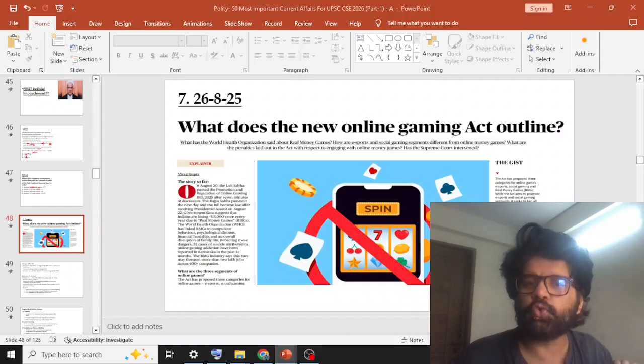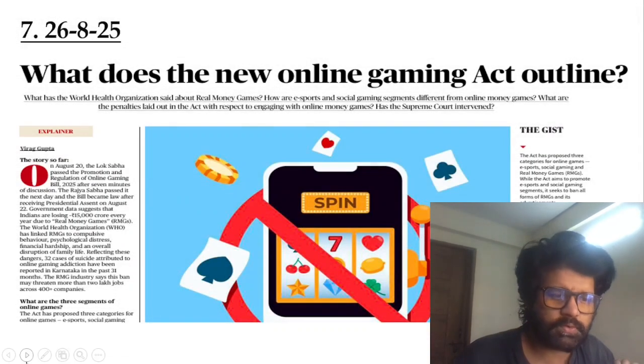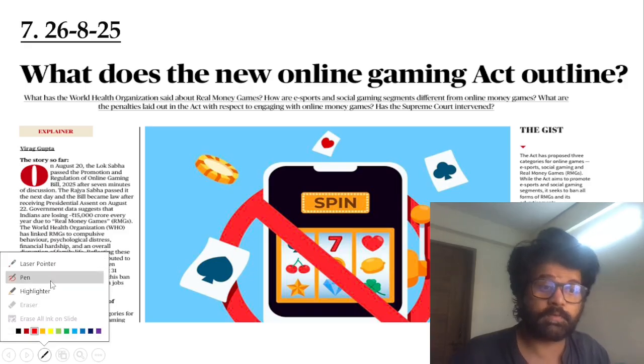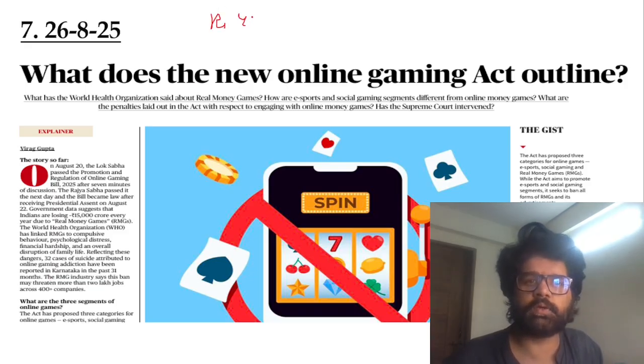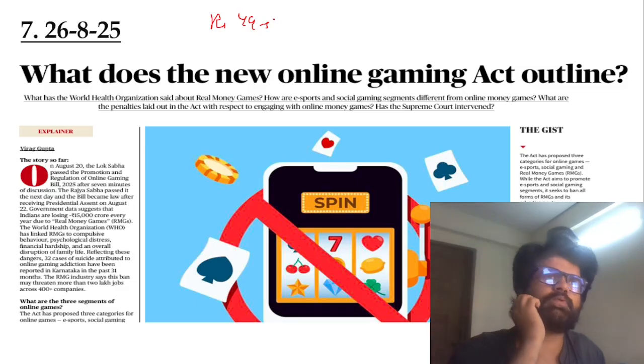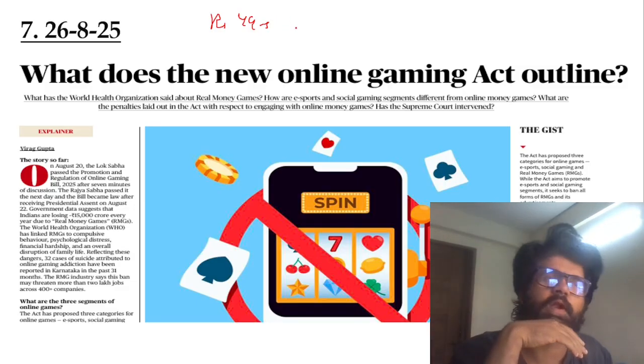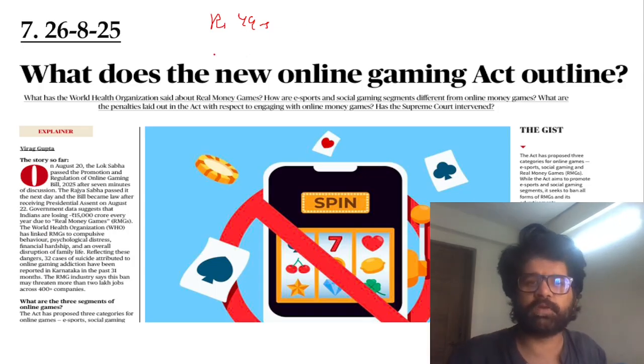So, what does the new Online Gaming Act outline? Earlier, there were so many gaming apps where people were investing 49 rupees. What was the name of the gaming apps? I've even forgotten. I have also invested money, guys, at one time. Rupees 49 they used to invest, rupees 51 they used to earn. All those things used to happen.